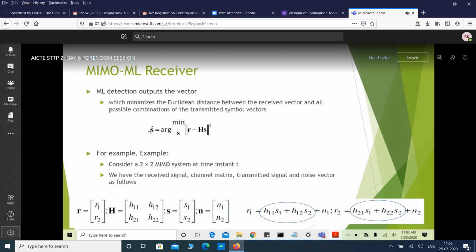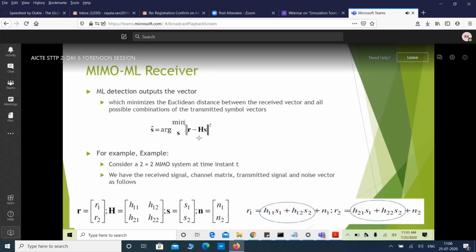Okay, let S cap bar, bold letter means vector. S cap is the estimation of the transmitted vector at the receiver. It can be seen as we try to minimize this argument, which is nothing but R bar minus H into S bar. Bar means vector, I am saying.